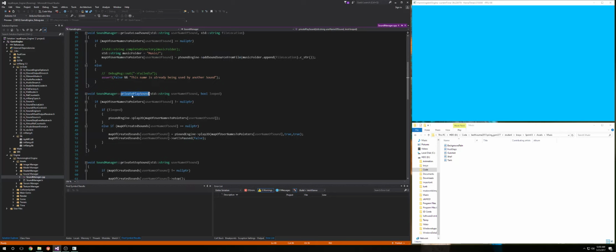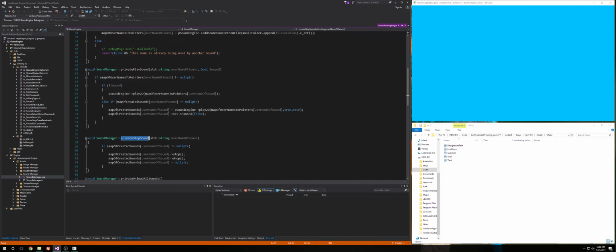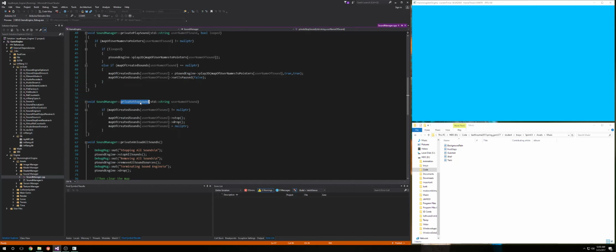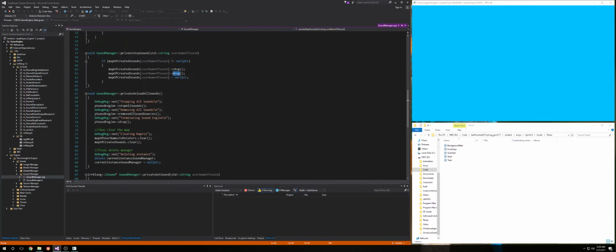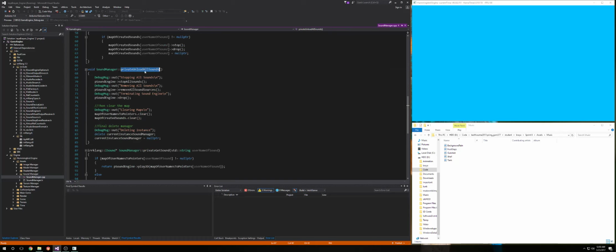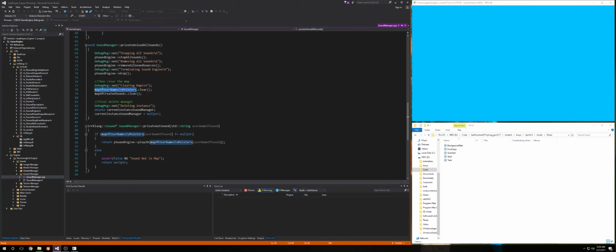The user also has the ability to play the sound, and if the sound is looped, they have the ability to stop the sound and drop it from the engine. At the very end, we unload all the sounds, so we stop them, we remove them, we remove all the sources, we drop the sound engine, we clear both of our maps, one which contains the username to the pointers of these sound classes, and also the created sounds.